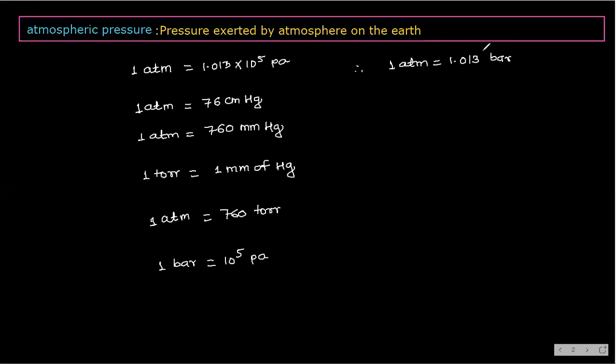So this is the bar to Pascal conversion, or ATM to bar. Both we have finished. Understood? Is that clear? Sir, what does Hg mean? Hg means mercury, in a barometer.